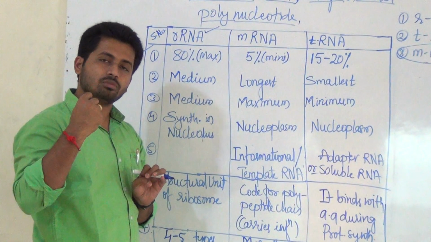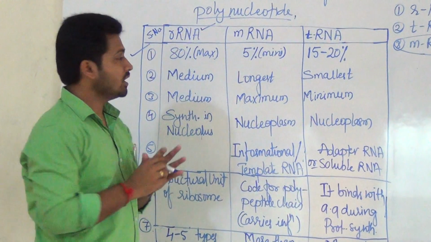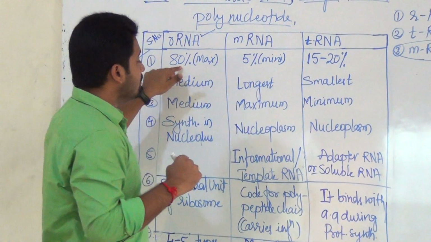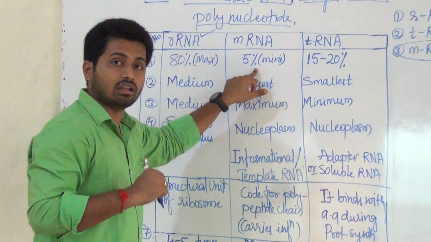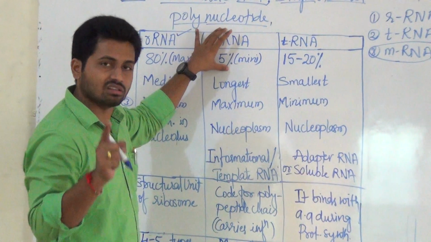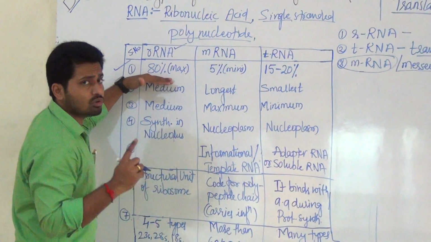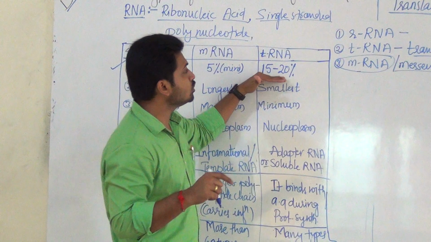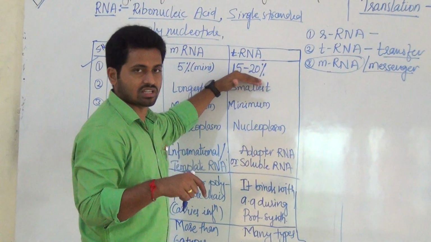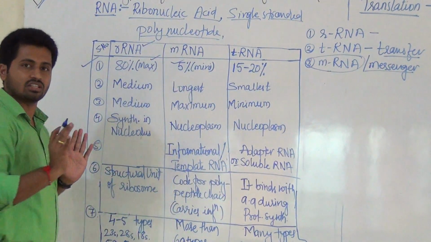If the amount of ribosomes is more, the amount of rRNA is also more. That is 80%, the maximum in our cell. Minimum is mRNA, which is basically required for protein synthesis. mRNA is minimum, rRNA is found maximum in the cell, and 15 to 20% of tRNA is found in our cell. So this minimum and maximum you have to keep in mind for the entrance exams.